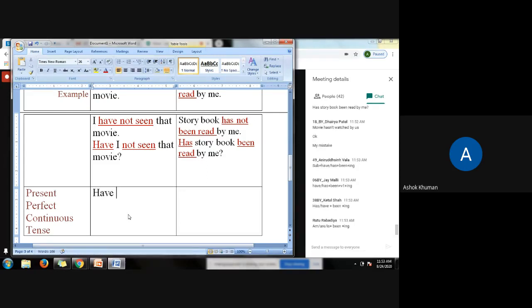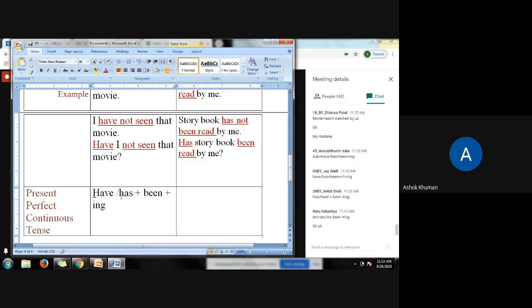So this is have, has. Don't be confused between perfect tense and perfect continuous tense. Plus been plus ing. Three things. So have has indicates present tense, been indicates perfect, and ing indicates the continuous tense.